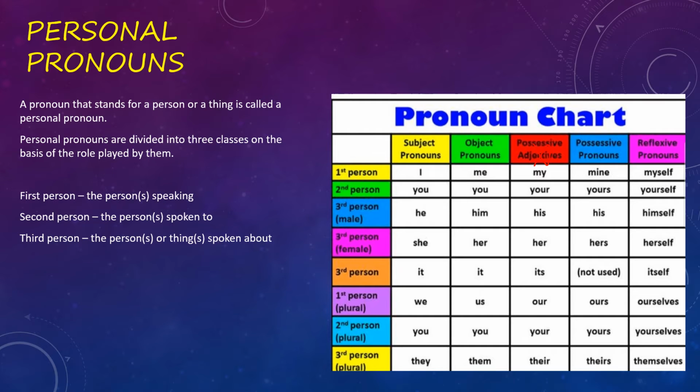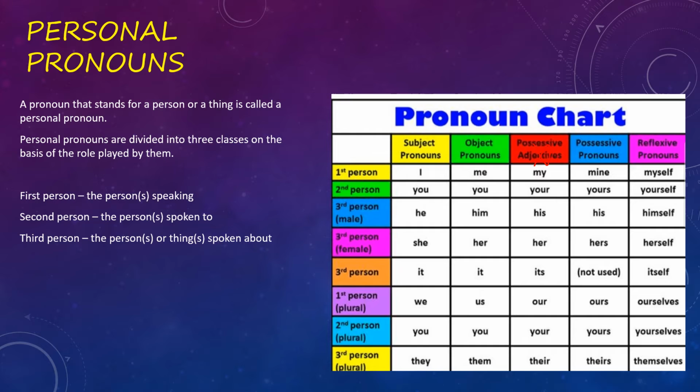Okay, in second person singular number, we have you. It is in subject form, and it will remain you when it is an object pronoun. Third person, for male we use he, so it will change into him as an object pronoun. So basically in a sentence we have subject and object. If in the subject we have I, what will it become in object? Me. In second person, if we have subject you, then in object pronoun what will you have? Again you, because you does not change. It will remain intact. Now third person, if some male is there and we have the pronoun he, it will change into him.